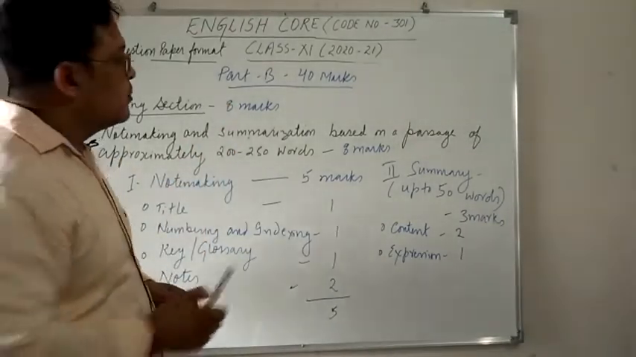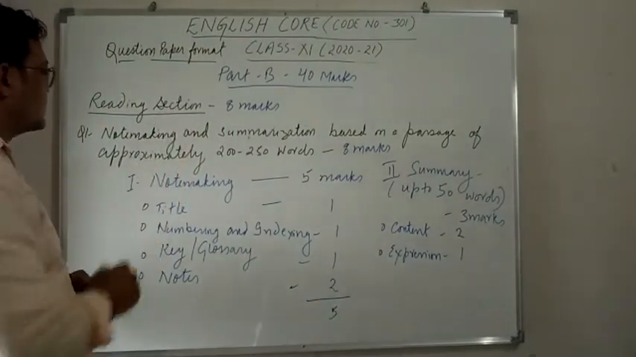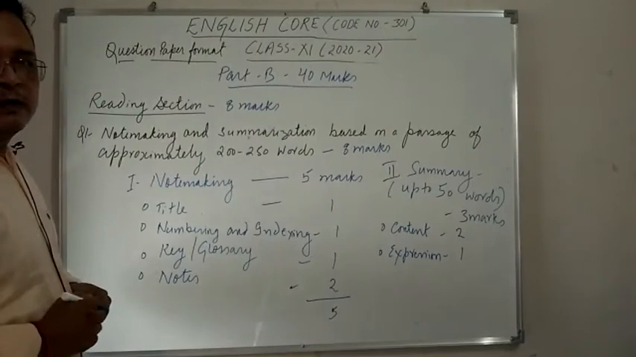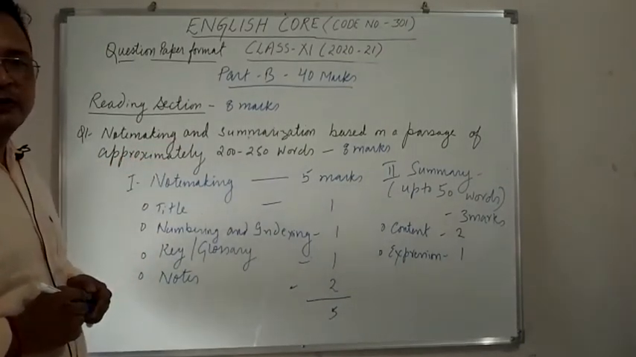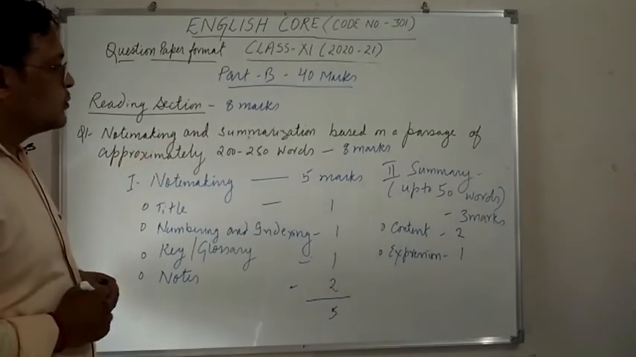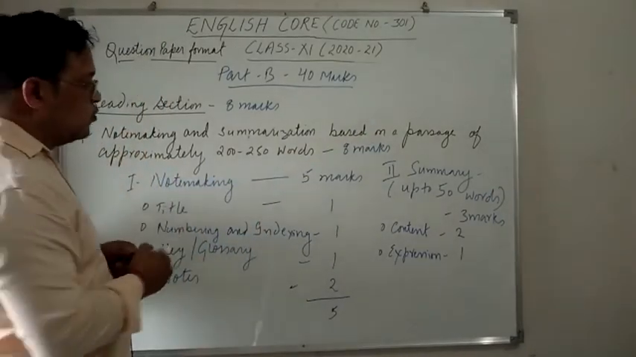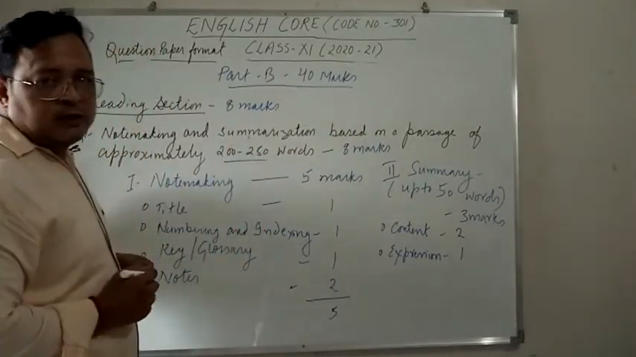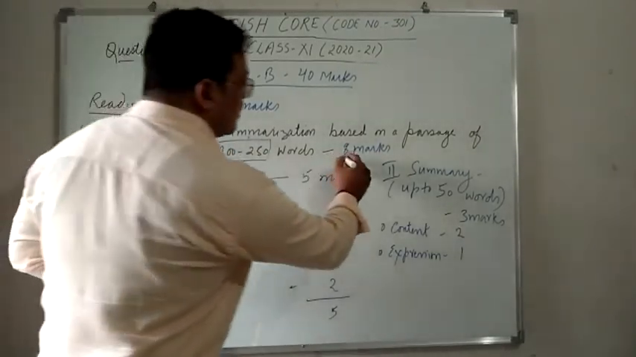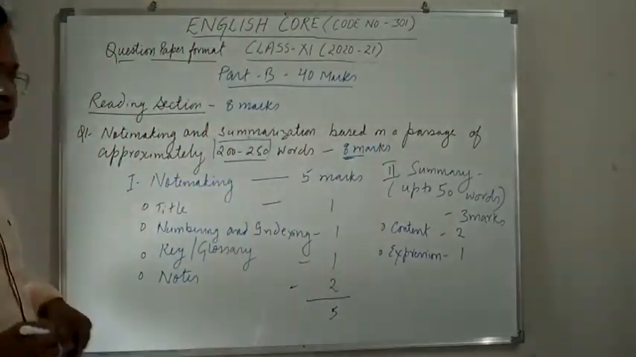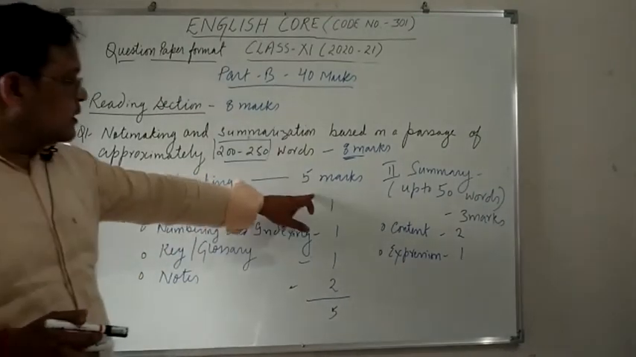Now Part B. Part B will be of 40 marks, and in this the reading section will be of 8 marks. Here we will have a question based on note picking and summarization, as I have already told you. Note picking and summarization will be based on a passage of approximately 200 to 250 words. So this will be the word limit of the passage, and the total question will be of 8 marks. And this is the distribution of the marks. Note picking will be of 5 marks.